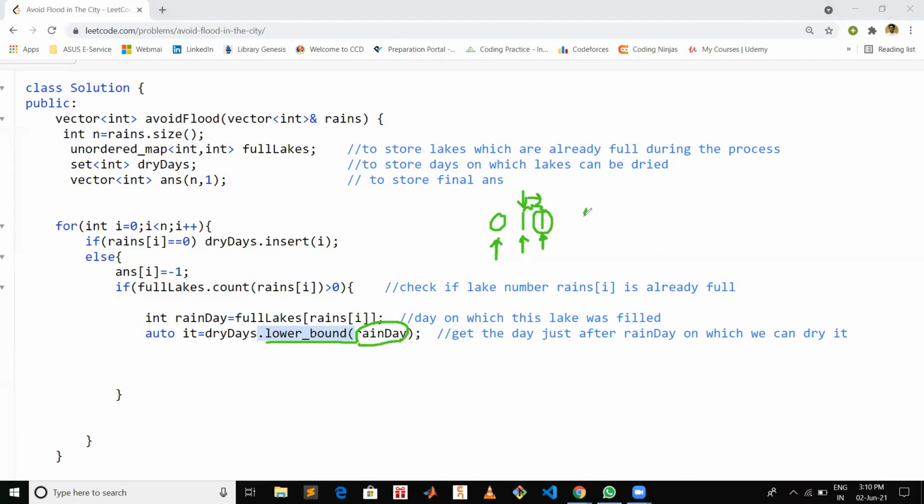So if there were dry days at 0, 1 and 4, and the rain occurred on some lake on day number 2, we are basically checking if there is any day just greater than or equal to 2 on which we can dry some particular lake. So that's why we are using lower bound over here.